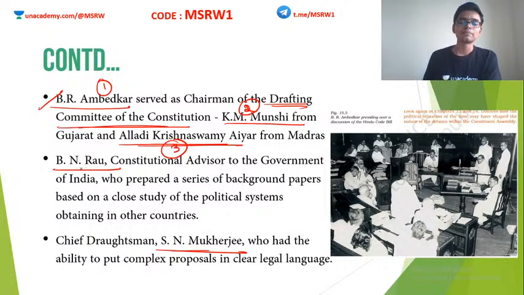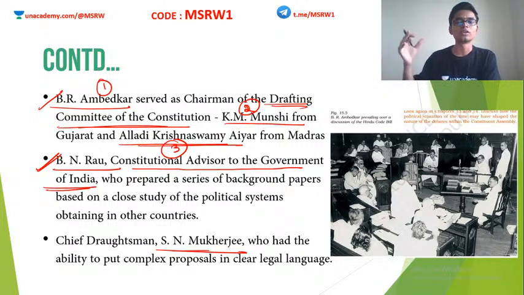So, some other people were also engaged in the making of the Constitution. For example, B.N. Rao. Okay, B.N. Rao is the constitutional advisor to the government of India. He is a person who is very well known, who has very good knowledge about the constitutions of various countries. Okay, a very well versed person as far as polity is concerned. So his expertise was used in making the Indian Constitution more and more attractive.